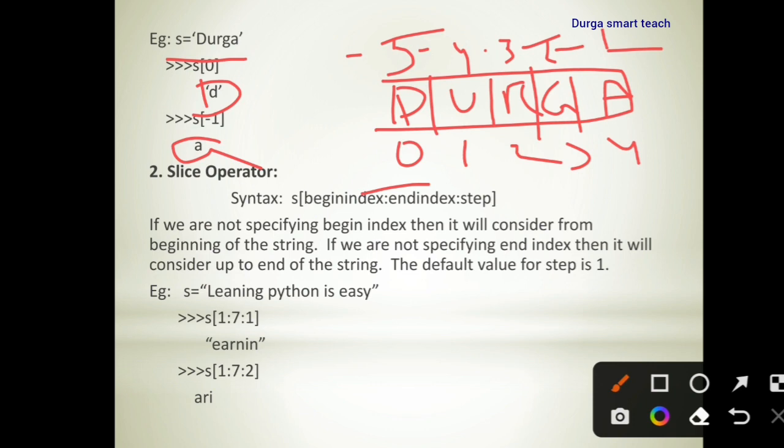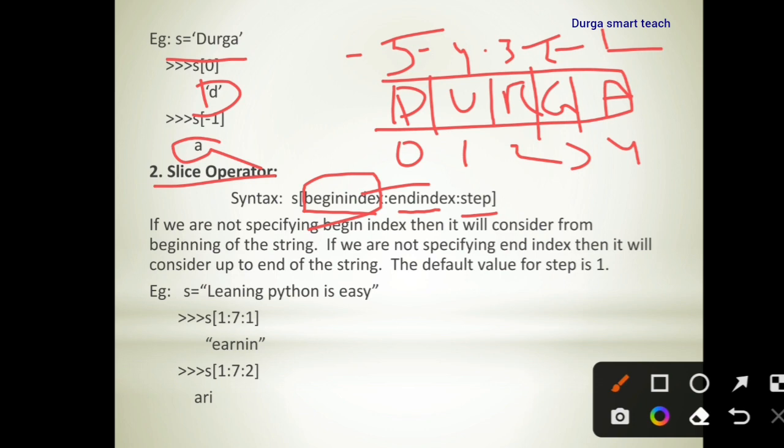Next one is by using the slice operator. The slice operator contains 3 parts: begin index, end index, and step.